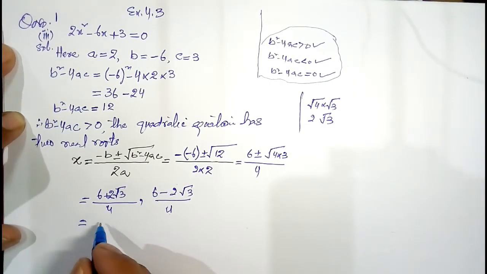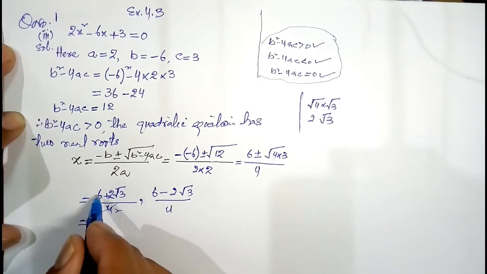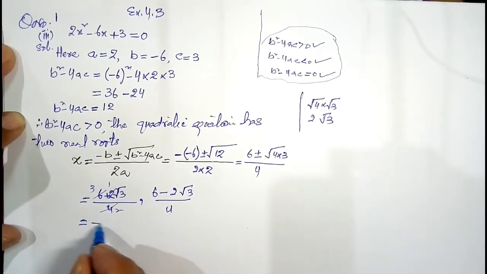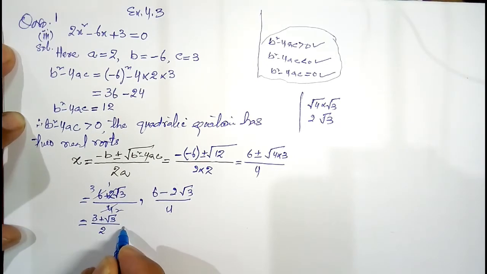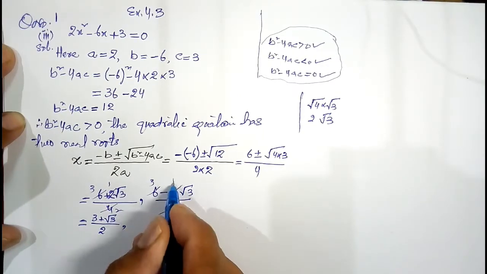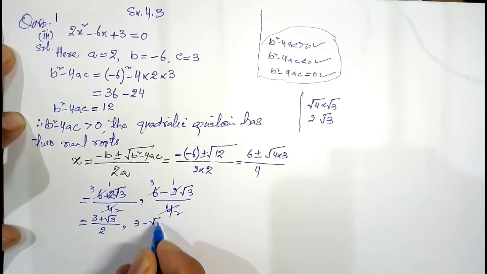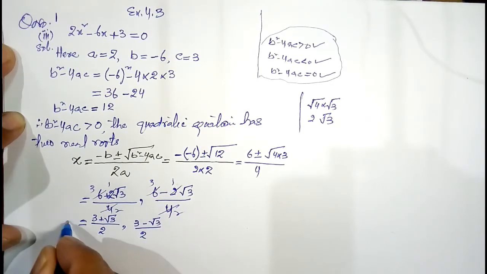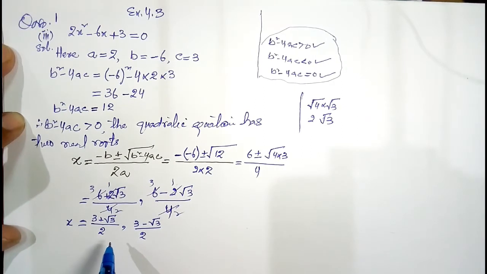Now this is equal to 3 plus under root 3 divided by 2, comma, 3 minus under root 3 divided by 2. It means the two roots of this quadratic equation are 3 plus under root 3 divided by 2, comma, 3 minus under root 3 divided by 2.